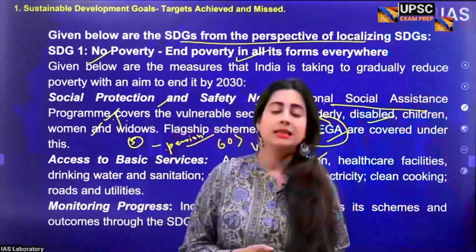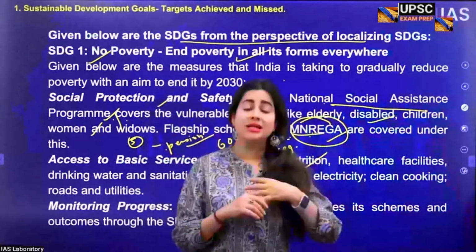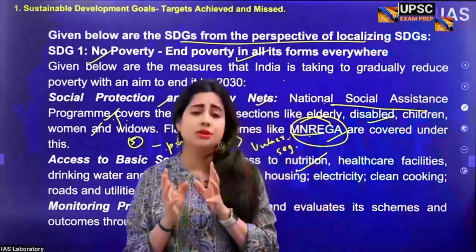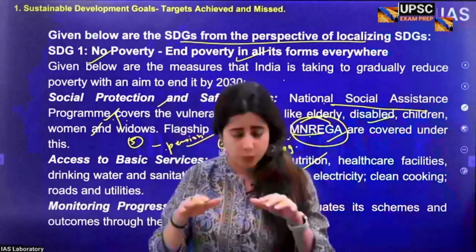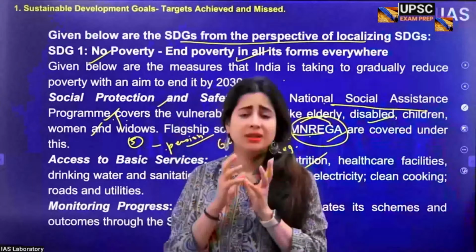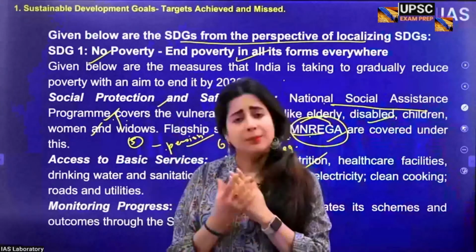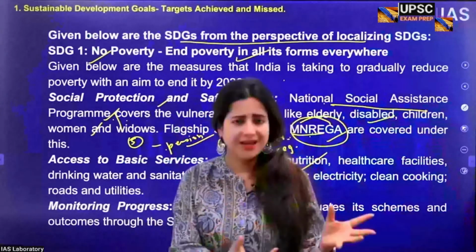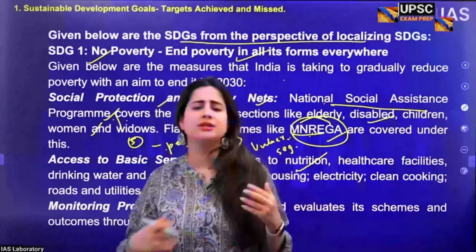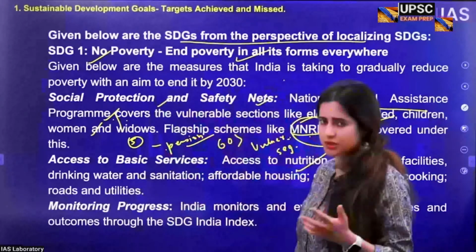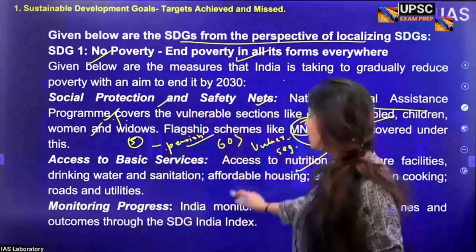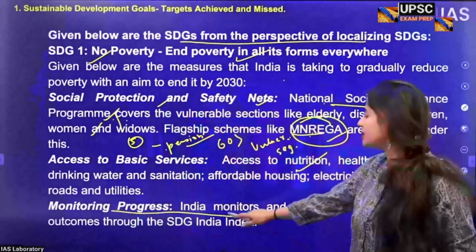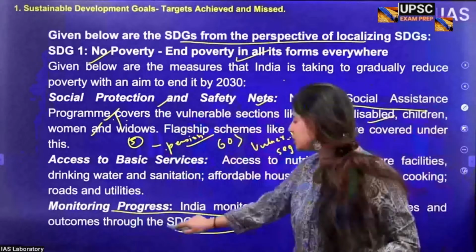Very well said. Now, under the National Food Security Act, the government talks about giving subsidized food grains to at least 2/3 of the 1.2 billion population, which means people below the poverty line shall be provided with some kind of food distribution through public distribution channels, the ration card, or you can say the fair price shops, which give them subsidized food grains from the government. So this is done through the Food Corporation. All these are done in order to enable people to get some basic minimum level of nutrition. Plus, the government also monitors progress through its own SDG India index.